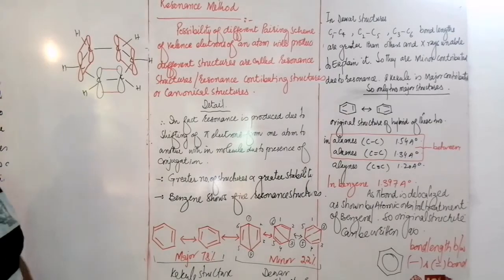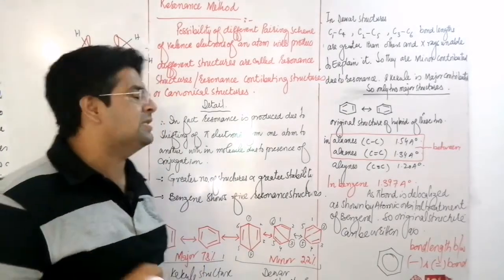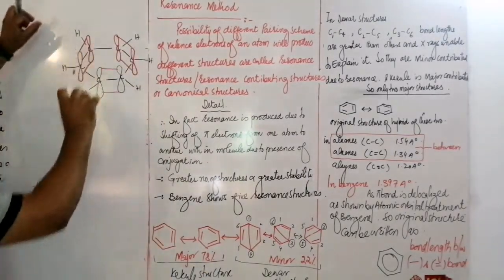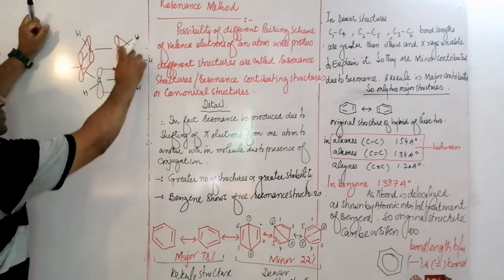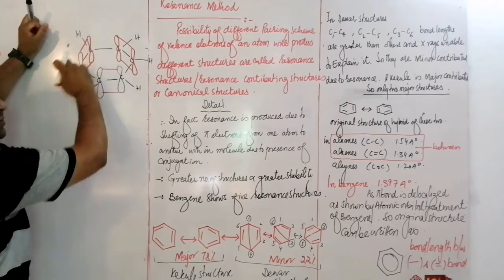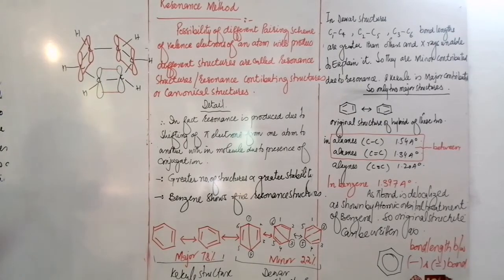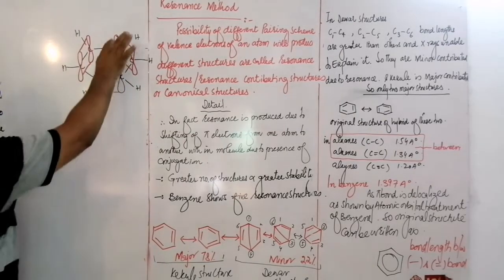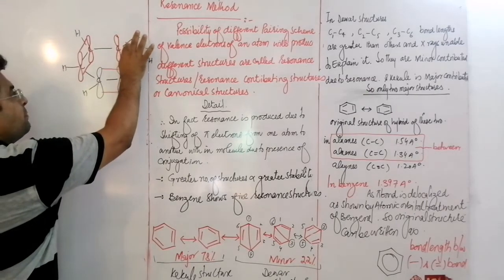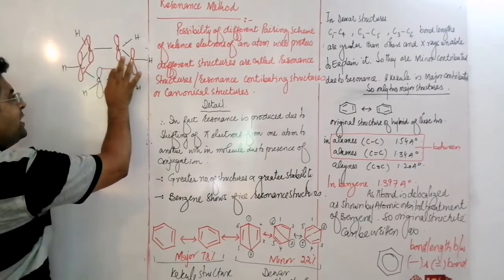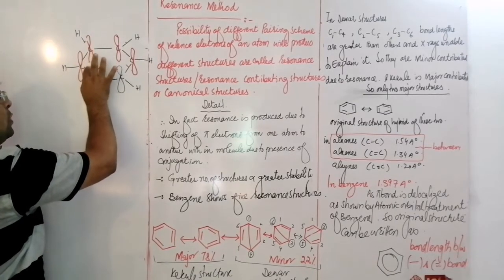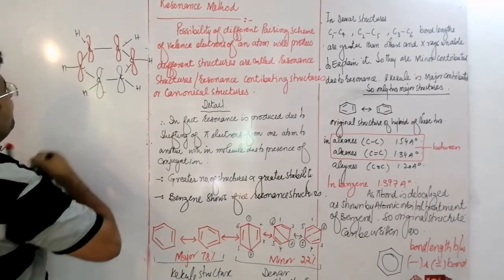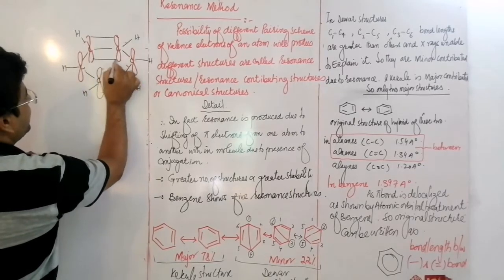In resonance, what happens? This pi bond, once it is formed between these two and these two, can change its pairing. How can it change its pairing? It will break the older pi bond and make a new pi bond.